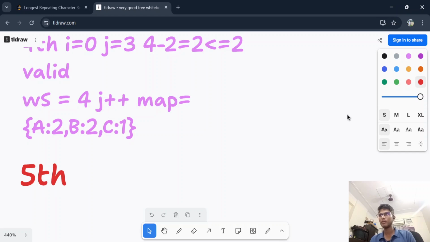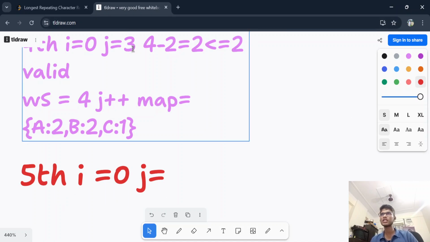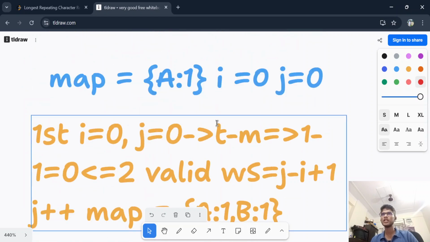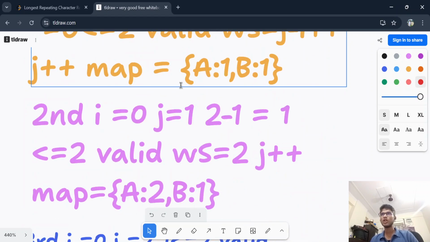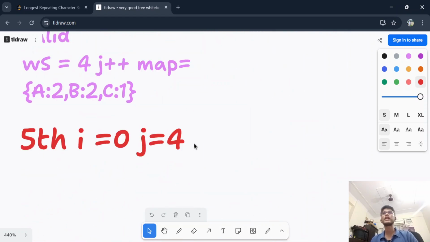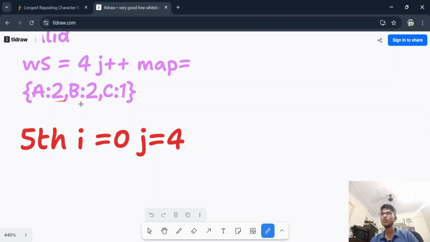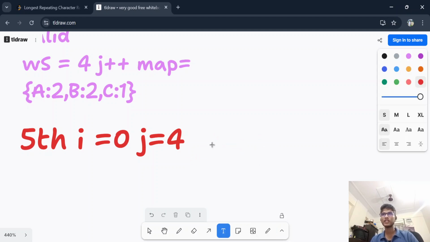I'm writing it with a red pen. Why? See, I was at 0 and J was last at 3 and we did J plus plus, so J will be at 4. And if you see here, J is at 4 only. So now see, the window is not valid this time. Why is the window not valid? See, this sum is 2 plus 2 plus 1, which is 5. 5 minus the maximum value 2, so now we are getting 3. 3 is less than 2? Okay, so the window is not valid this time.